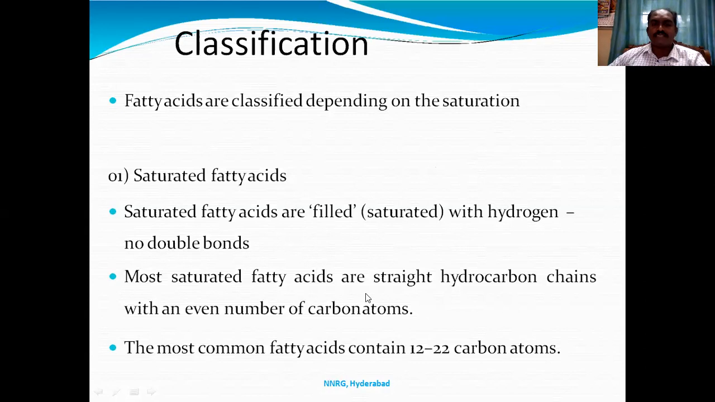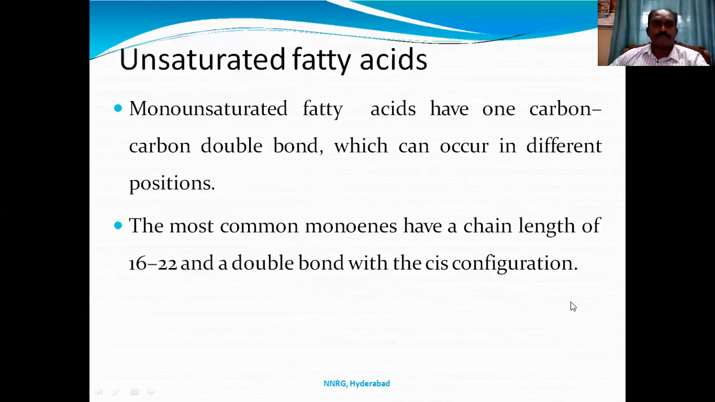Most saturated fatty acids are straight hydrocarbon chains with an even number of carbon atoms. Most of the fatty acids will have carbons from 12 to 22. The most common will be approximately 12 to 18, such as stearic acid, but 22 occurs rarely.